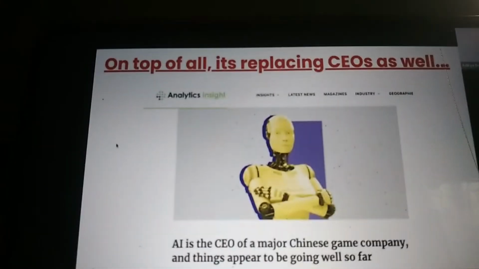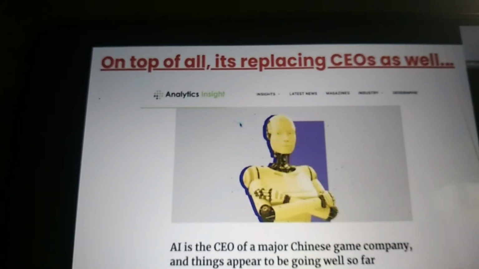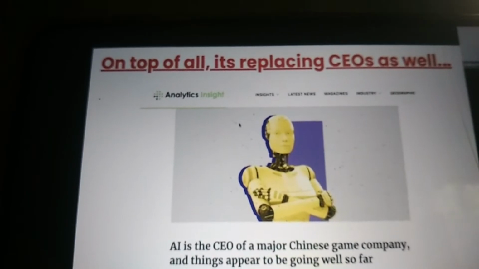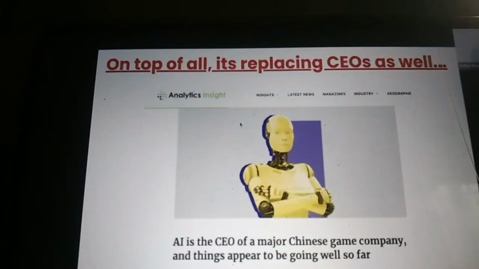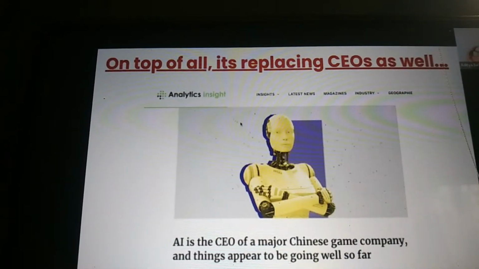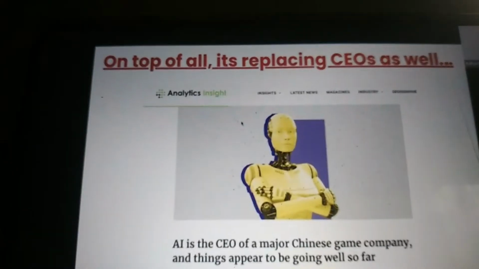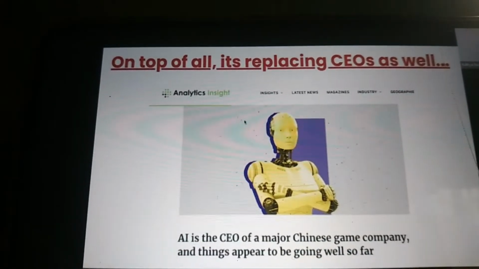Now you must be thinking that only entry-level employees are getting affected, right? Many of you said that you are a vice president in a company, and someone said they are the CEO of a company. A major Chinese gaming company replaced their CEO, the top boss, with AI, and it is working great for them.